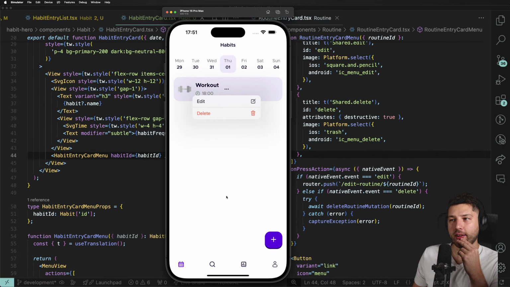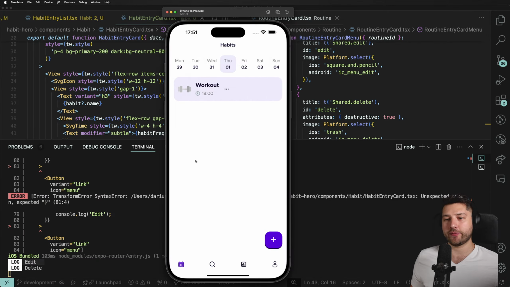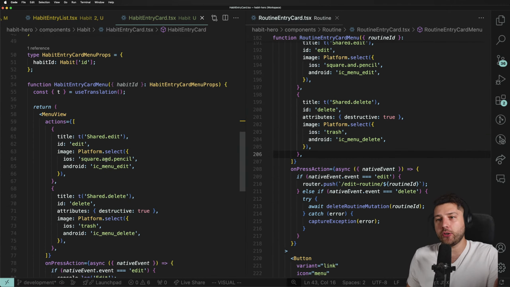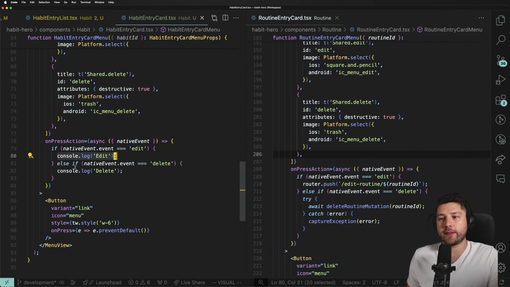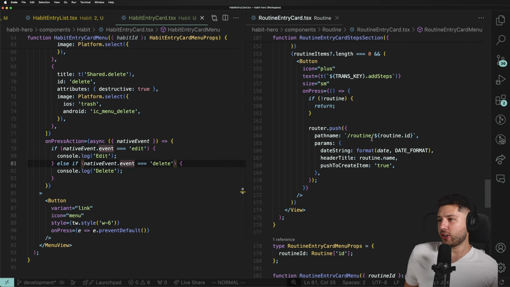I press it. We have our edit. We have our delete. If I do this, it logs edit in the console. If I press delete, it logs delete in the console. So this works. So then the only thing that we would have to do is attach some actual functionality over here like this. Great. It works. So let's just finish up the styles of this.